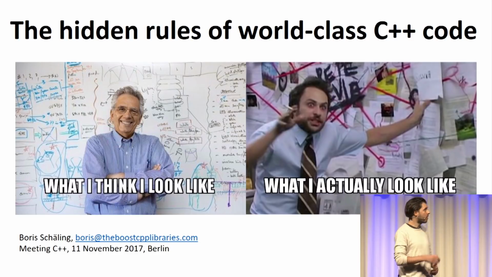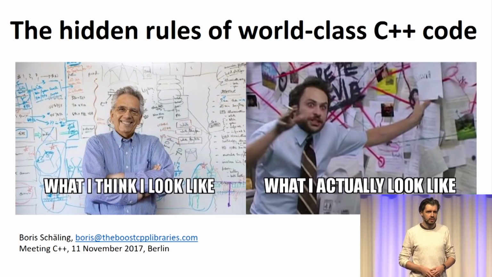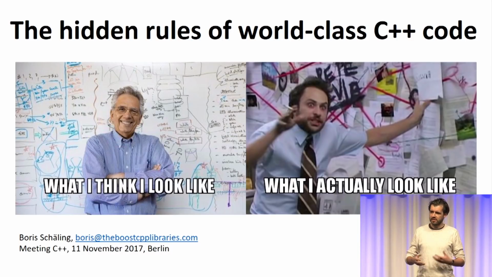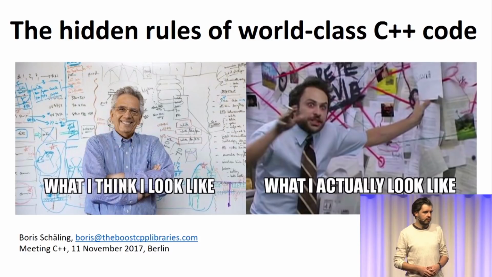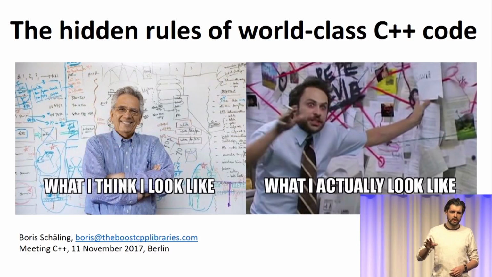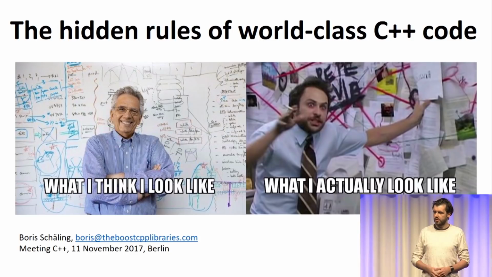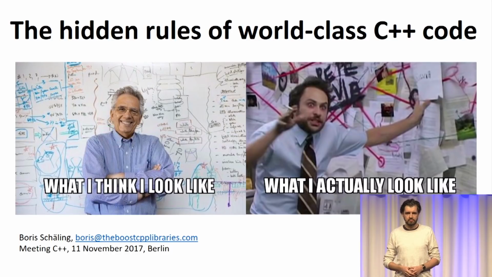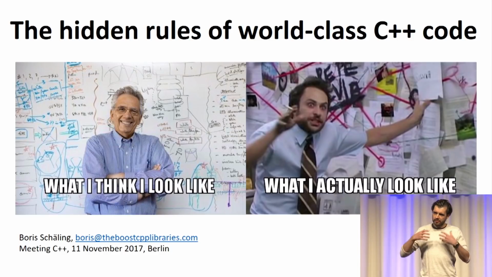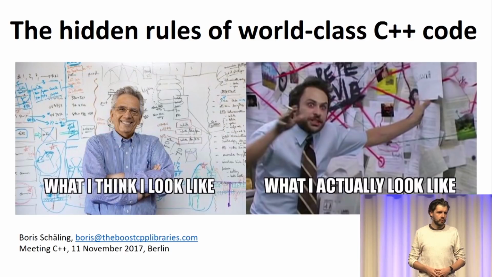This talk is about the hidden rules of world-class C++ code, and you might still wonder what that actually means, what this talk is about. So imagine you're coming across somebody's source code for the first time. You're looking at a project on GitHub, or a project from one of your coworkers, and you do not only have a superficial interest. You're not doing a review for 5 minutes and then forgetting about it again. You have a strong interest in that project, for example, because you will be the new maintainer of that project. So you have to really dive into the code and understand what the code is doing.